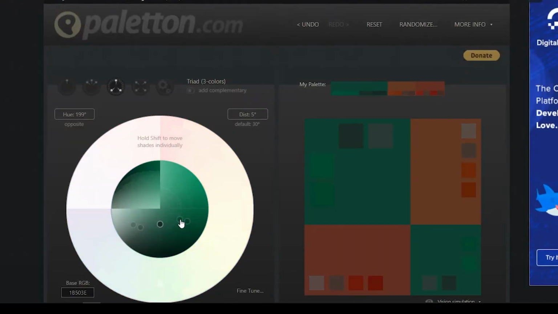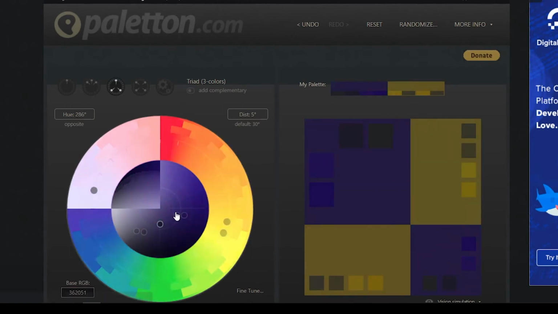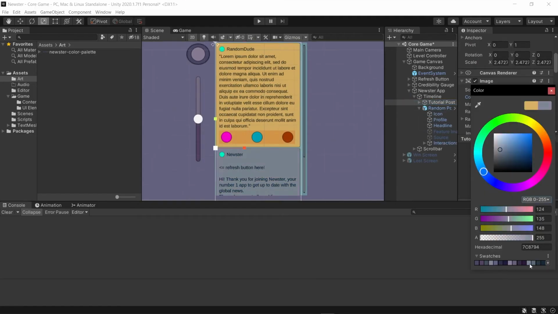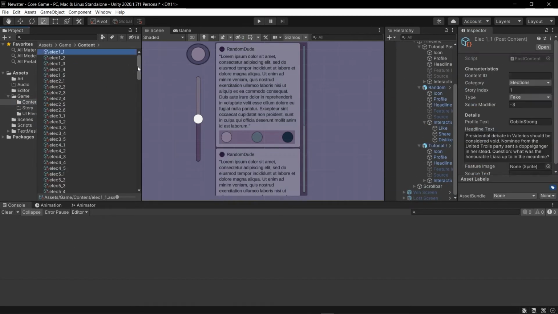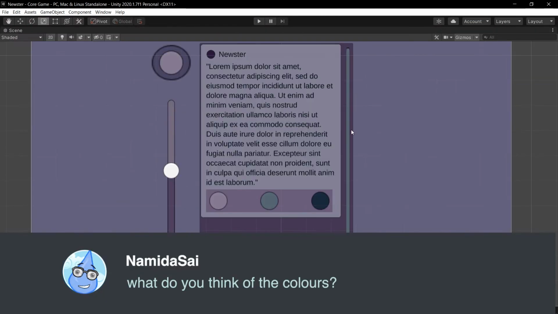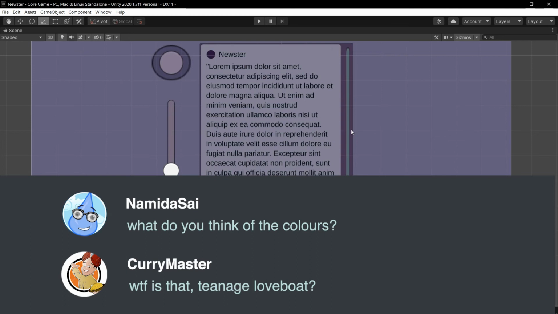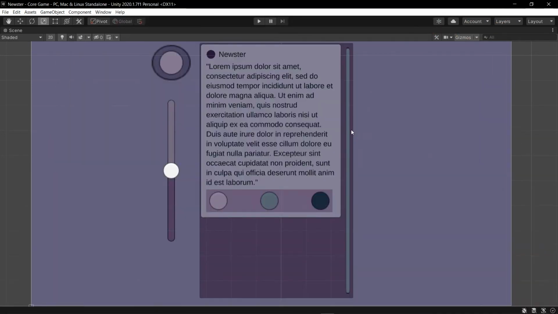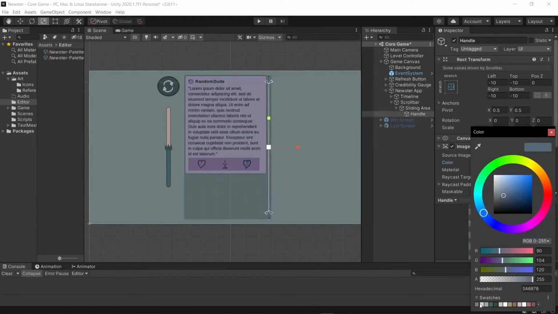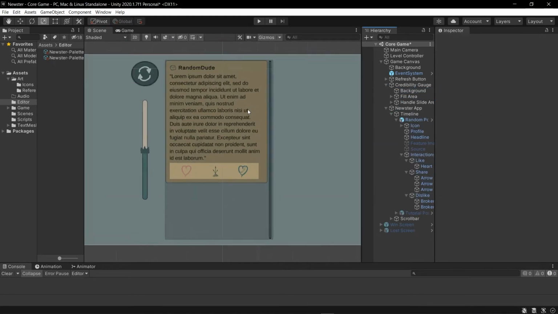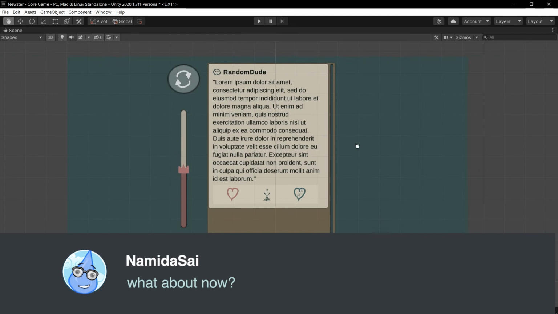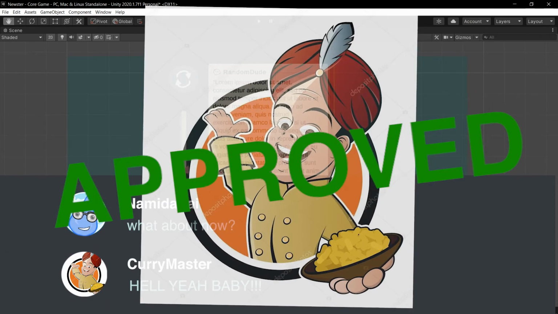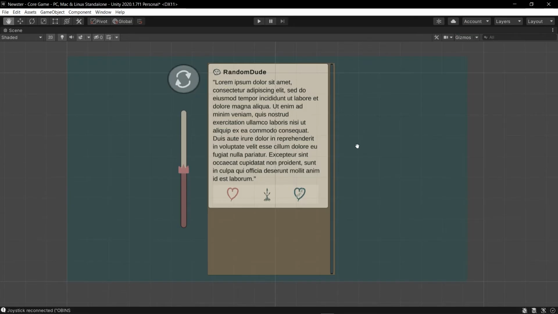First, let's pick a consistent color palette. I go to Paletton, and because purple is my favorite color, I go with this shade. Once I put it in, I'm not sure. I show my wife, she's not sure. I send it to CurryMaster. Denied! Okay, back to Paletton. Green and browns feel medieval fantasy to me, so I try that, picking pastel shades that feel nice on the eyes. Wife check, better. CurryMaster check, approved! Okay, we're good. Time to draw some icons.